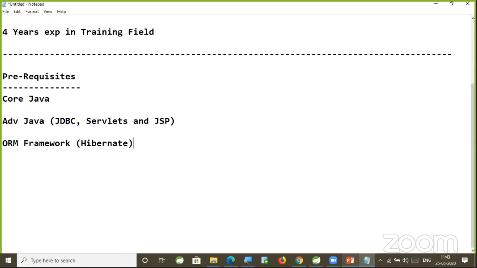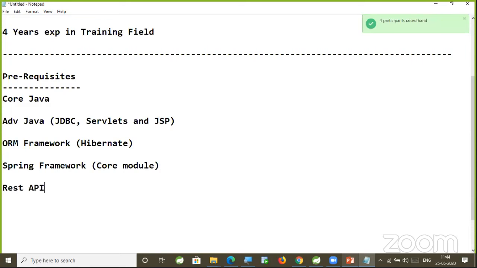If you know any one ORM framework, then you are eligible to attend this course. Coming to the Spring framework. Spring framework is also a prerequisite to attend our Java real-time project, especially the core module concepts. And the next one, REST API. REST API development is good to know. If you know REST API development, then that is better, then we can do the project development properly. Even if you are not aware of REST API, not a problem.